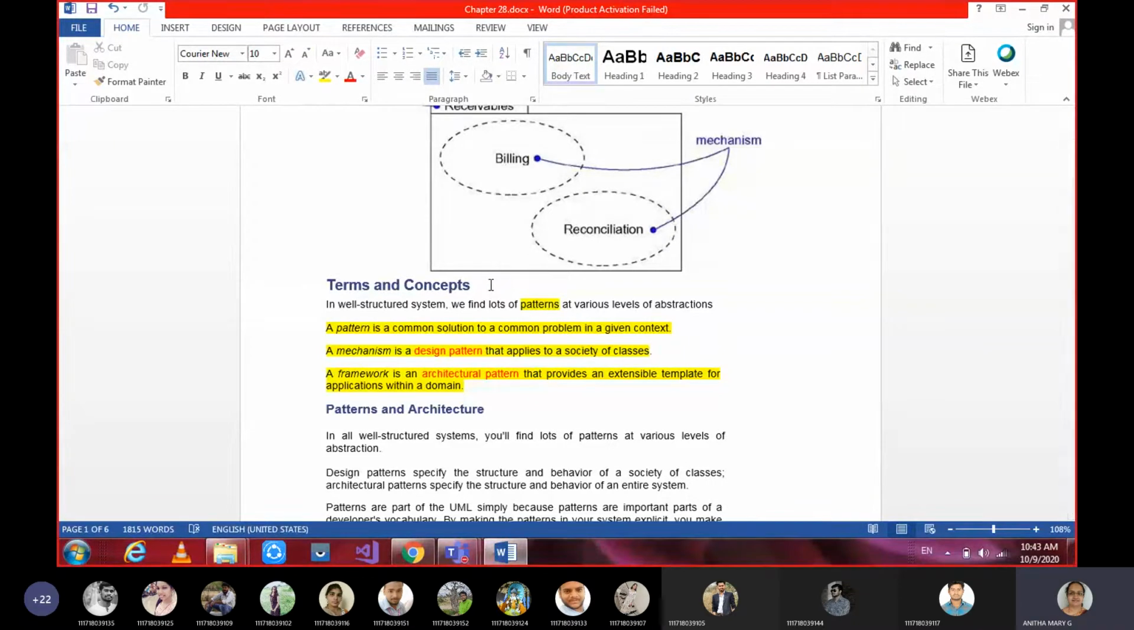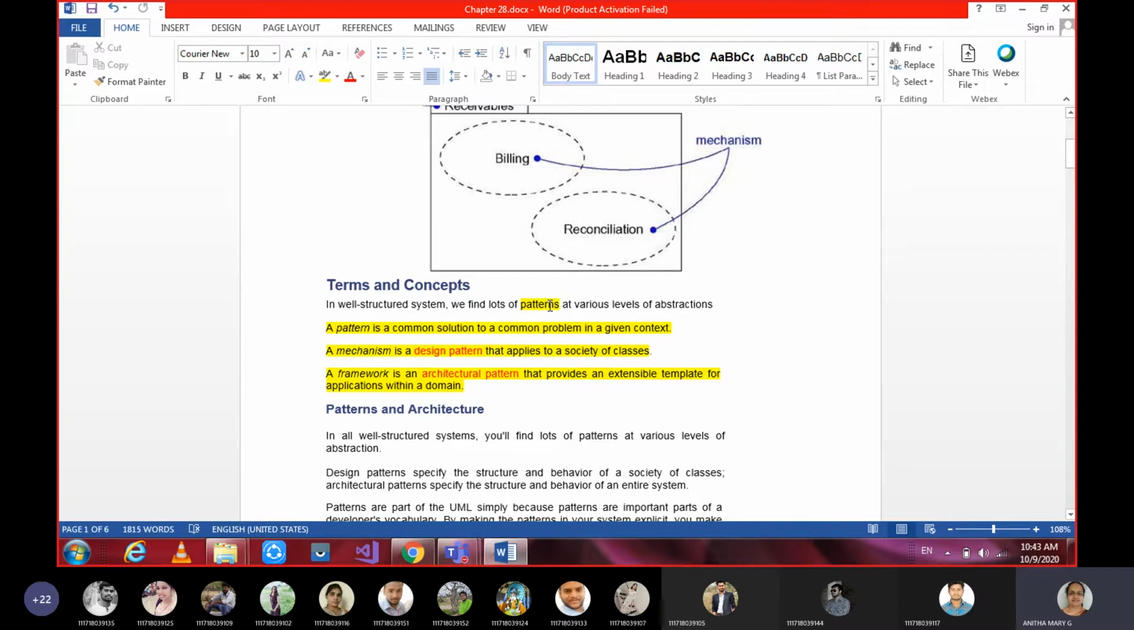In any well-structured system, there are many patterns at various levels of abstraction. Maybe at the analysis phase they may follow some pattern. At the design phase they may follow some pattern. During execution they follow some pattern. During deployment they follow some pattern. During maintenance they follow some pattern. During testing they follow some pattern. So such things we have for a well-structured system.